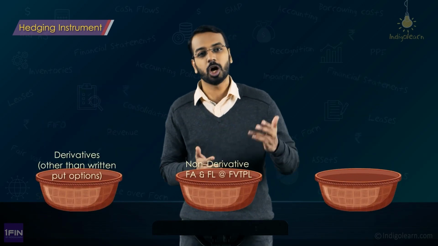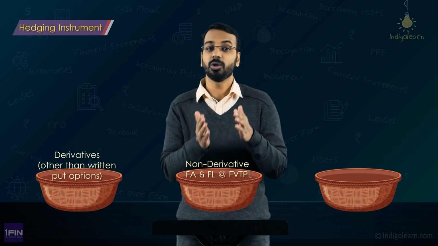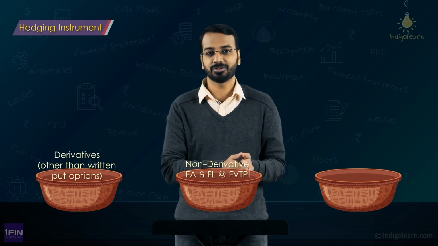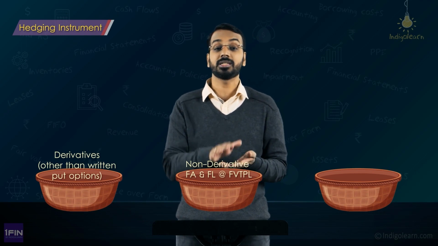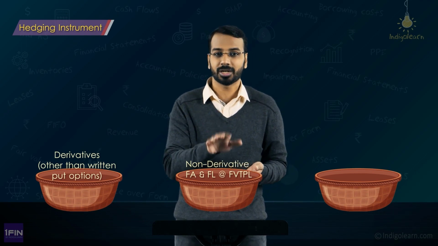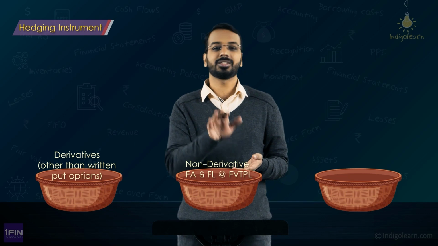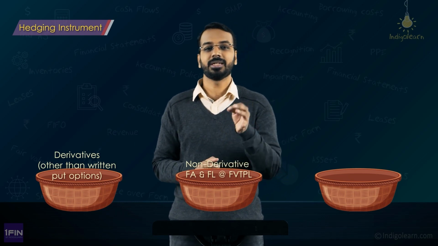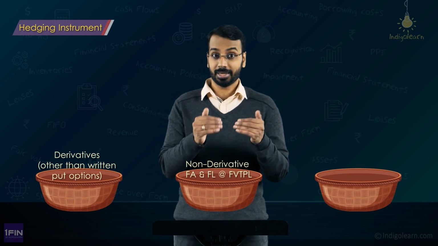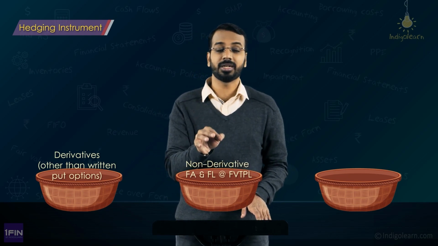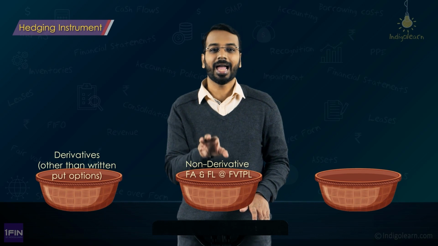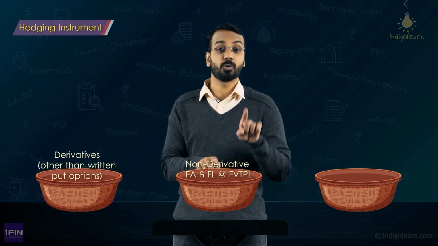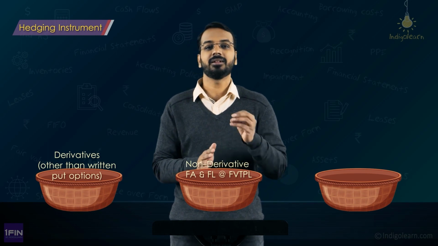You will end up learning a lot, but then again you will not be able to apply them properly, or you may not be able to cover other portions for the examination, right? The second category we spoke about is a non-derivative financial asset or a non-derivative financial liability which is measured at fair value through P&L, that can be designated as hedge instrument. The exception is if it is a financial liability measured at FVTPL and because of own credit risk changes, you take the fair value changes to OCI, that cannot be designated as a hedge instrument.